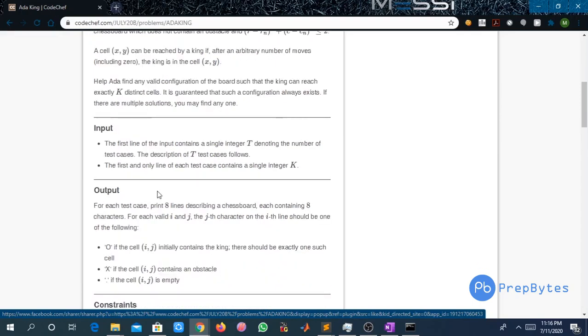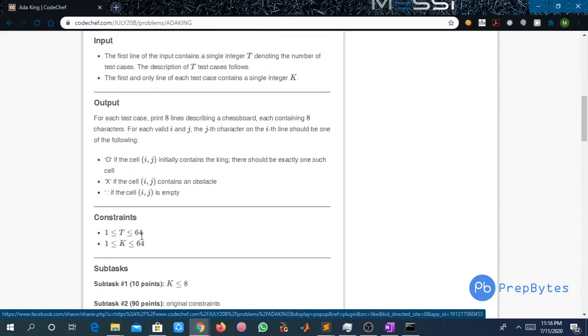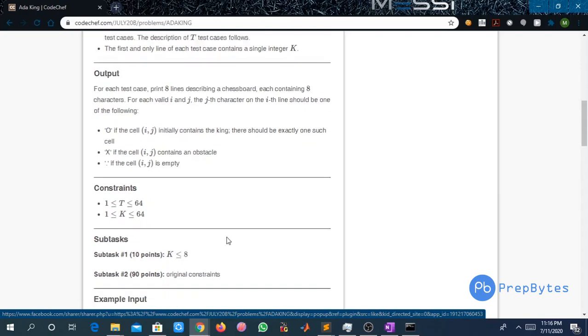And for output, for each test case we have to print 8 lines describing a chessboard, each containing 8 characters. For each valid i and j, the jth character on the ith line should be one of the following. Capital O, if the cell i, j contains the king, there should be exactly one such cell. It means that we have to print O in the cell where the king is initially, right? And capital X if the cell i, j contains an obstacle, and dot if the cell i, j is empty, right? The constraints for this problem are t, the number of test cases, can be up to 64, and k, the number of cells we have to allow for the king to move on, can be up to 64, right?